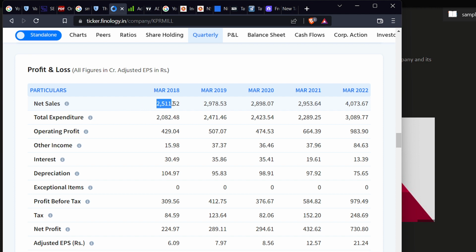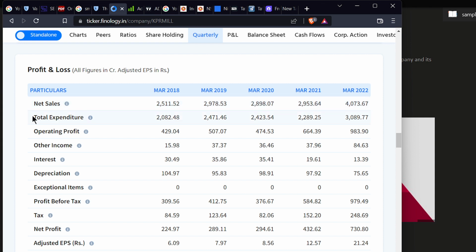So on earnings, they are getting 2500 crores in 2018, and in 2019 it has increased. In March it has doubled, around 3000 to 4000. So this is how the net sales should be. Year by year it is increasing. This is a good sign.